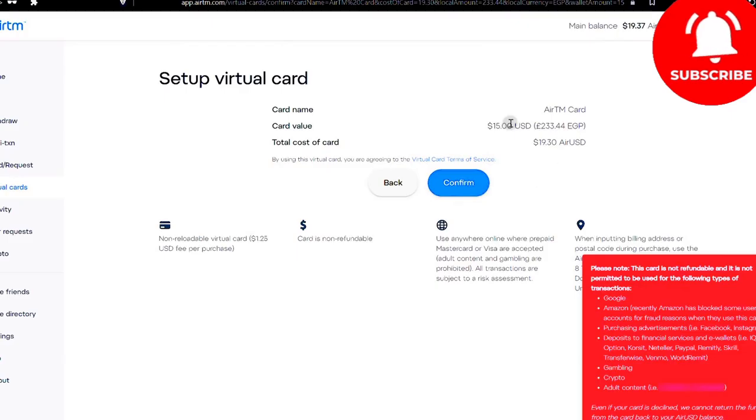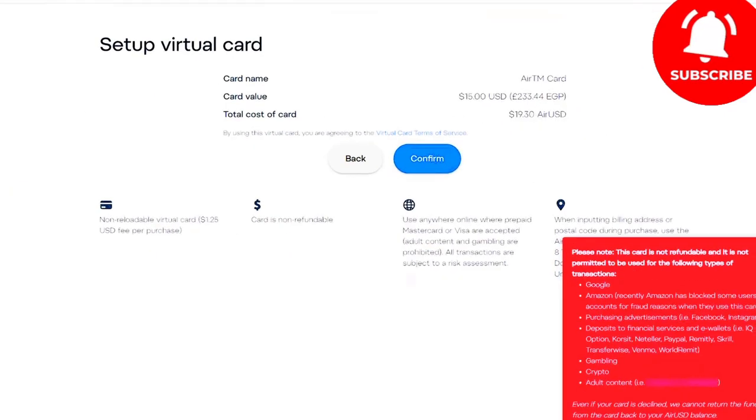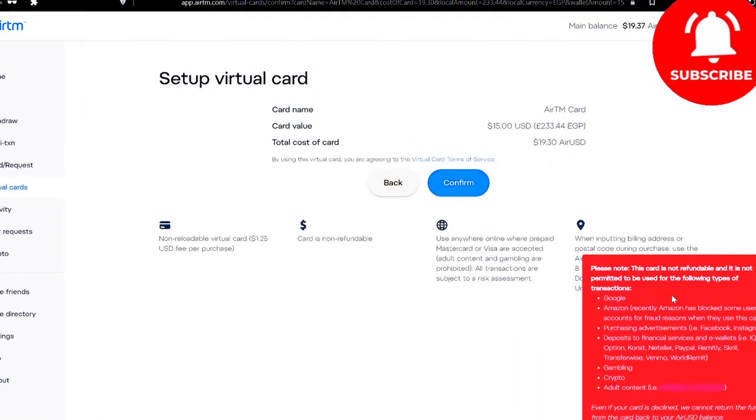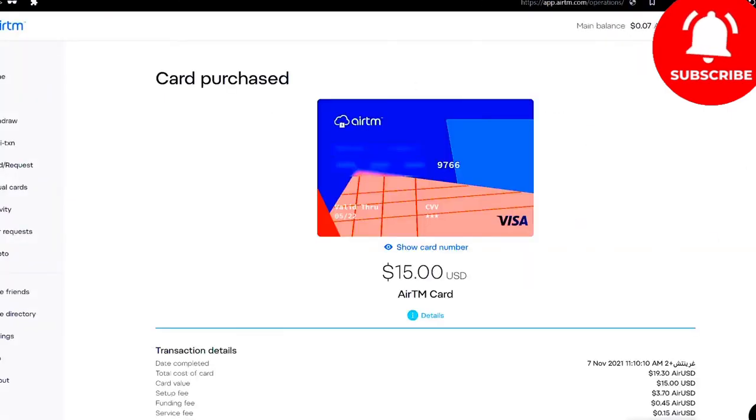And here's a notification from the site stating that you cannot refund the balance from the card after confirming. It also shows you a list of prohibited activities for the card. Specifically, you cannot utilize this card on Google Play or Amazon, and it's also restricted for purchasing advertisements on Facebook and Instagram. Furthermore, you are unable to use this card for making deposits into e-banks, gambling platforms, cryptocurrency websites, or adult content sites. To finalize, simply click Confirm. And with that, the card has been successfully issued. Press Show Card Number to display your card's details.